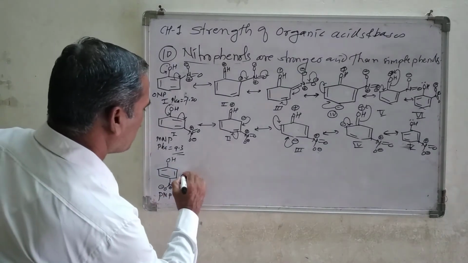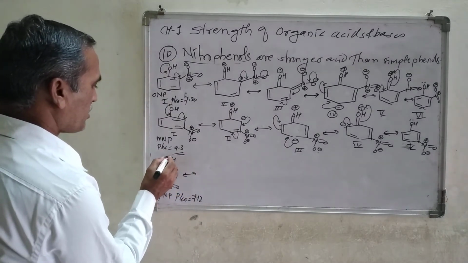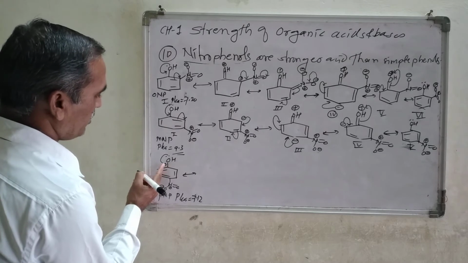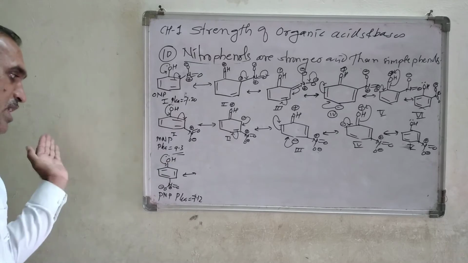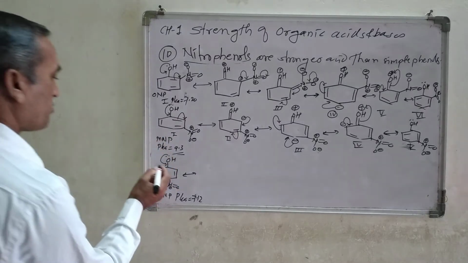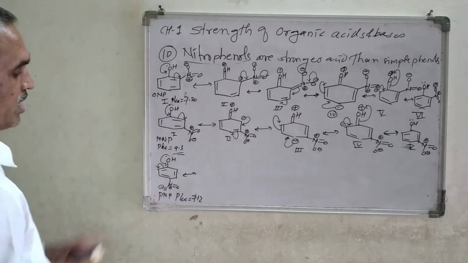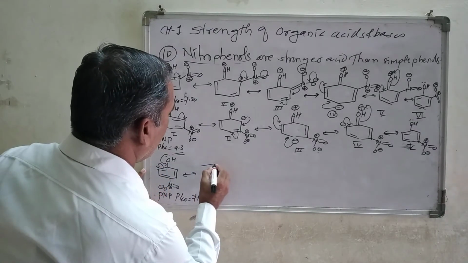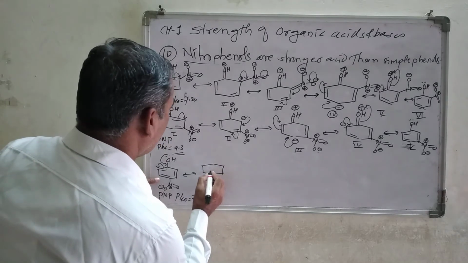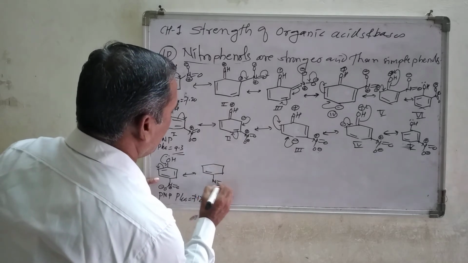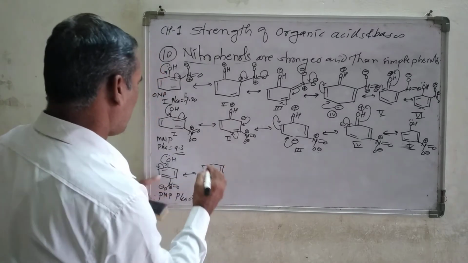Now draw the resonating structure of this, and the lone pair, as we know, comes down forming a double bond here. Now look at this ring, the double bond is on the left-hand side, so delocalization of the lone pair will take place in a counterclockwise manner, forming a negative charge here. So we get the structure like this. The other double bond, then the nitro group N double bond O minus, positive charge remains as it is, this double bond as it is.